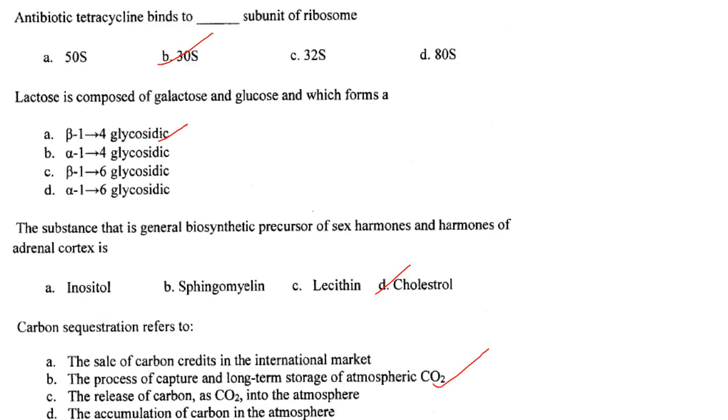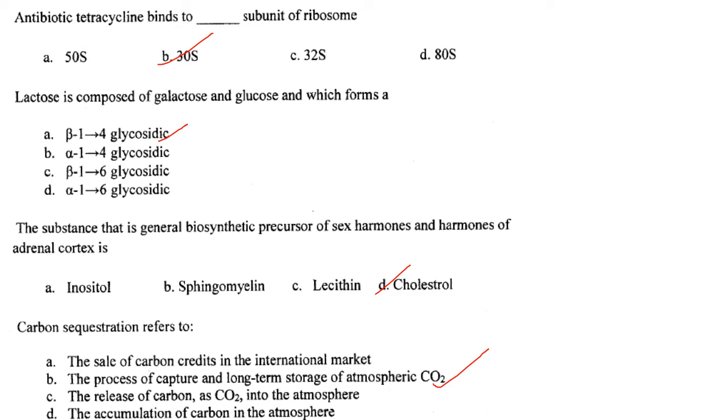Then antibiotic tetracycline binds to dash subunit of ribosome. It binds to the 30S subunit of the ribosome. Then lactose is composed of galactose and glucose, and it forms beta 1,4 glycosidic linkages. So answer is option A. Then the substance that is the general biosynthetic precursor of sex hormones and hormones of the adrenal cortex is cholesterol. Answer is option D.